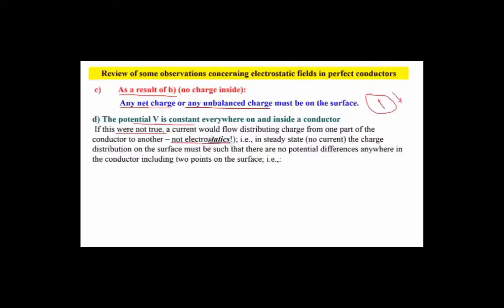So in the steady state where you have no current, the charge distribution on the surface must be such that there are no potential differences anywhere in the conductor, including between 2 points on the surface. In other words, this quantity, which is defined in terms of the E field between 2 points A and B as this integral, because E has to be 0, will have this potential difference equaling 0.